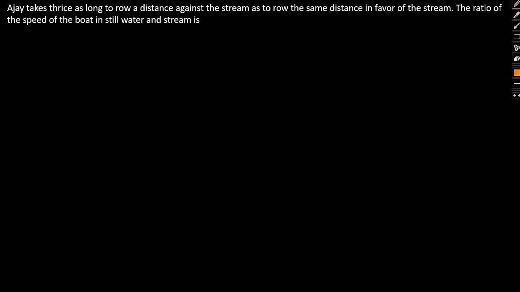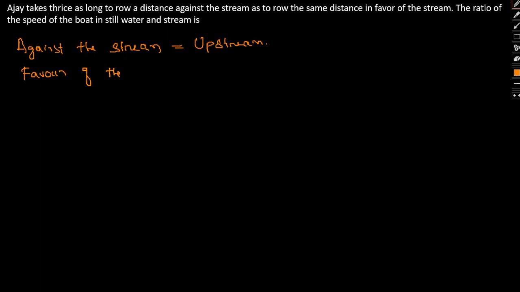So basically, against the stream simply means upstream, and in favor of the stream is downstream.